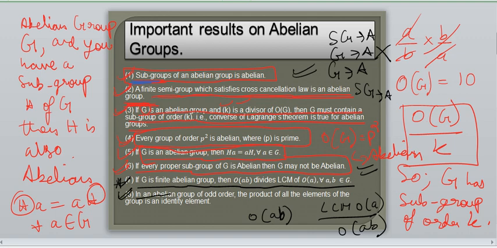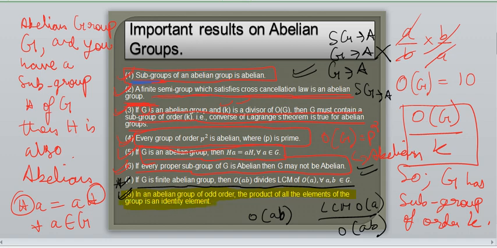Eighth point. In an abelian group. Just hold on. I'll use a highlighter. Let's see if I can highlight on this. Yeah. In an abelian group of odd order, the product of all the elements of the group is an identity.